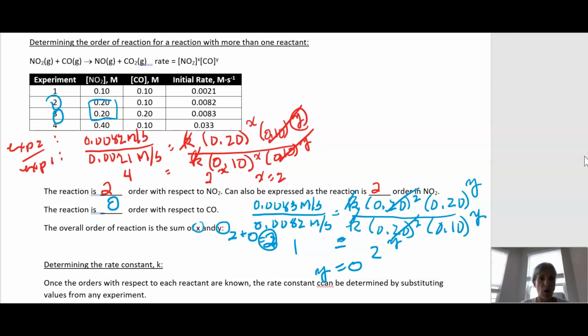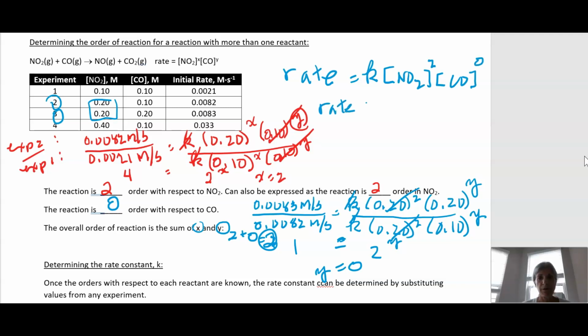But I can now write the rate law, because we know the order with respect to each reactant. So concentration of NO2, that was second order, and concentration of carbon monoxide was 0 order.